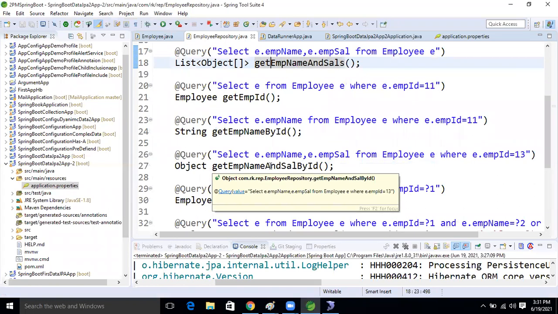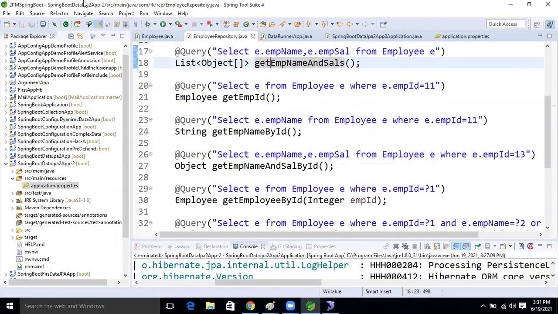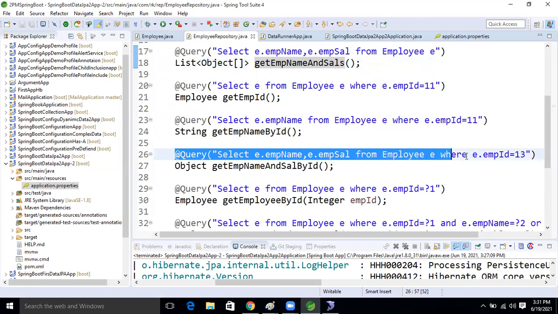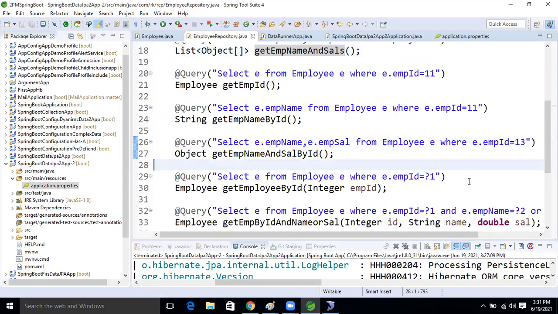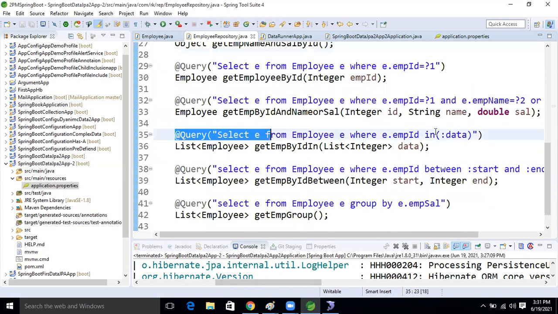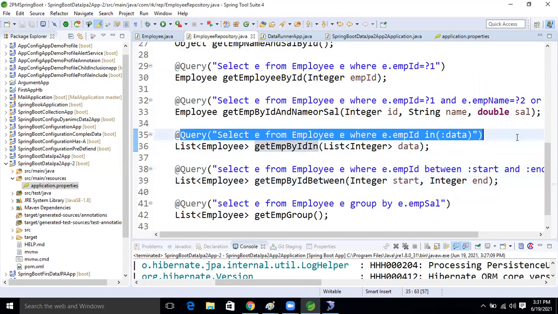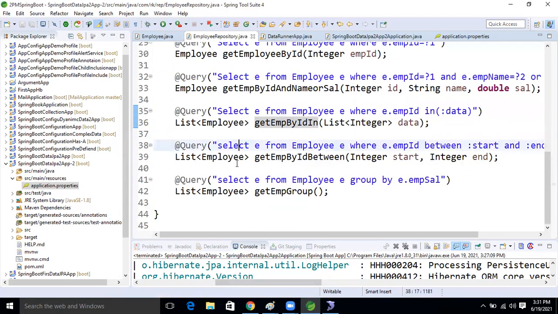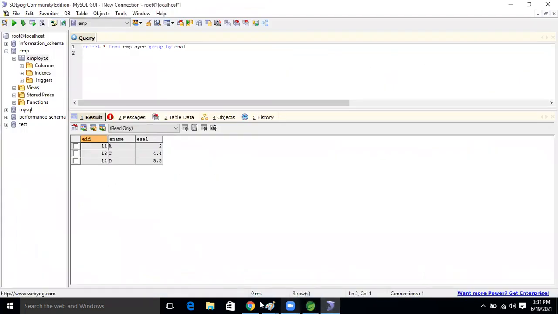Okay guys, now based on that query parameter, we can perform native query also. This is the HQL, right? Our query parameter is supporting native query also, as well as HQL query also. Now let's see that.